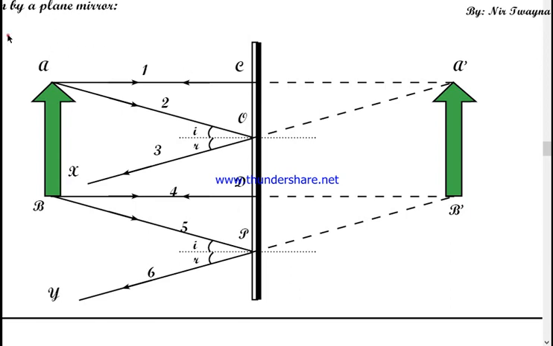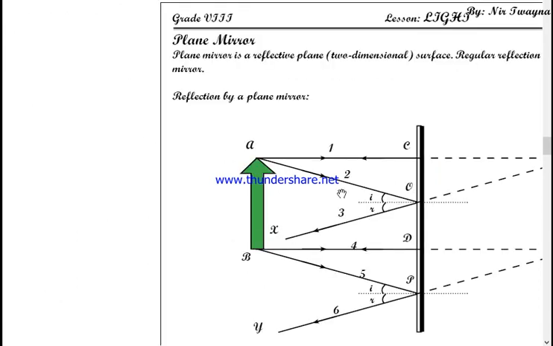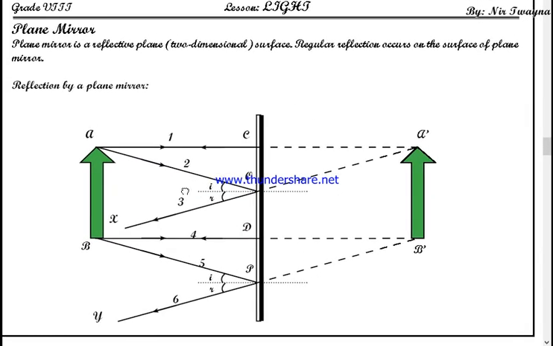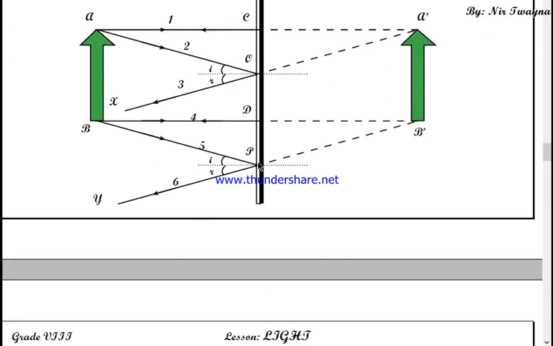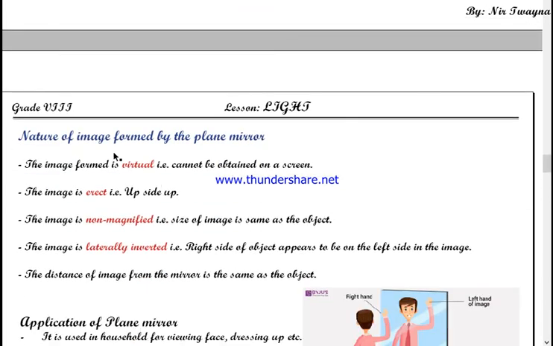Now what I want you to do is pause the screen, copy this diagram, and practice this at least 4 or 5 times. Don't expect to be perfect the first time. That is your classwork for today. If you have completed this diagram, then let's go to the nature of the image